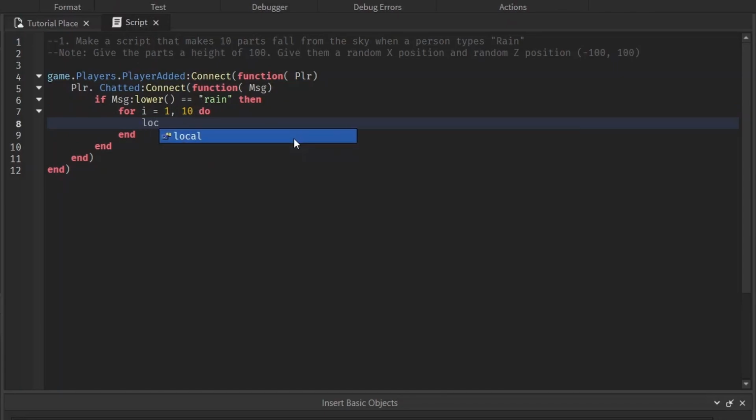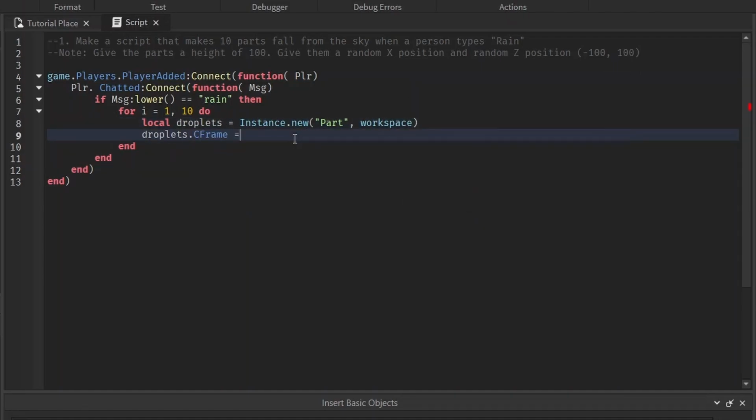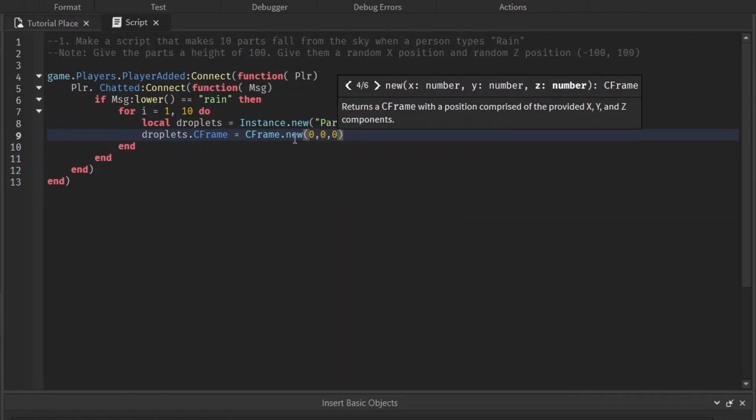And let's make the local droplet. You can name it whatever. Instance.new Part, and we're going to put that in workspace. And droplet.CFrame equals CFrame.new. We want, let's do 0, 0, 0 for now. We want the Y position to be 100. I said to give it a height of 100. I want the X and the Z to be random numbers, -100 to 100.